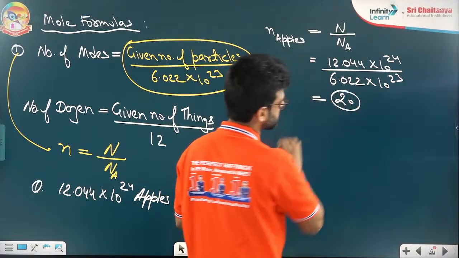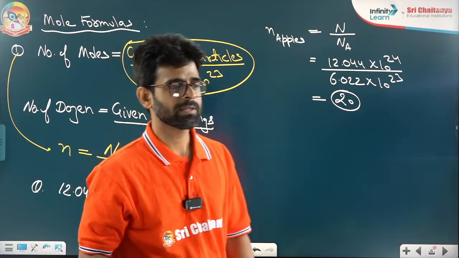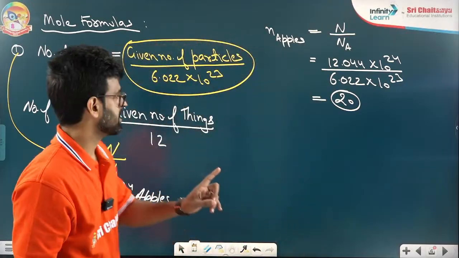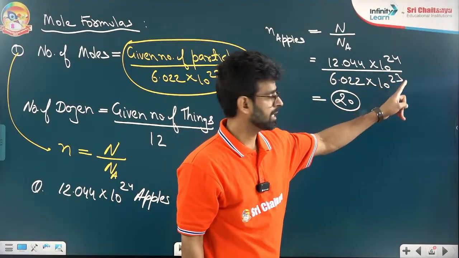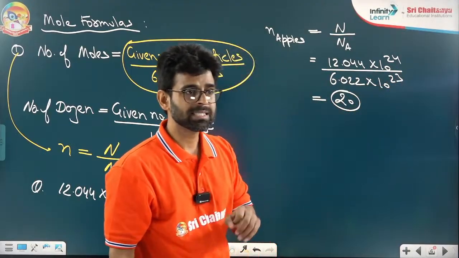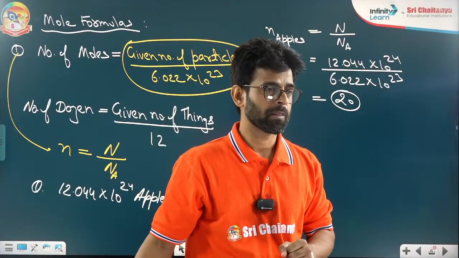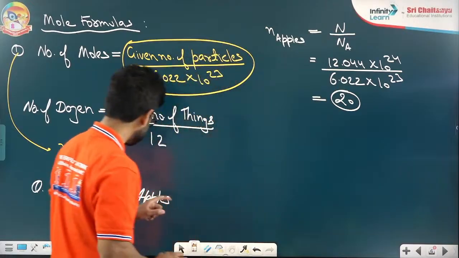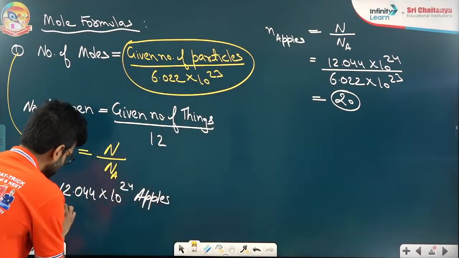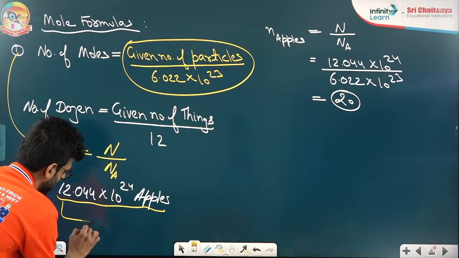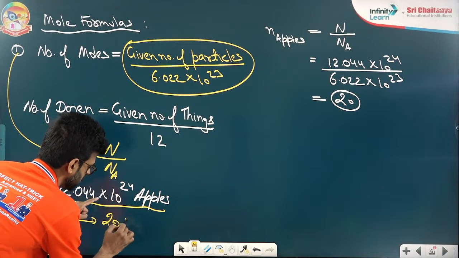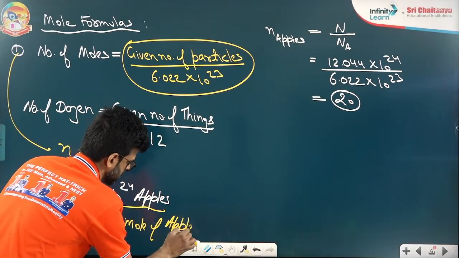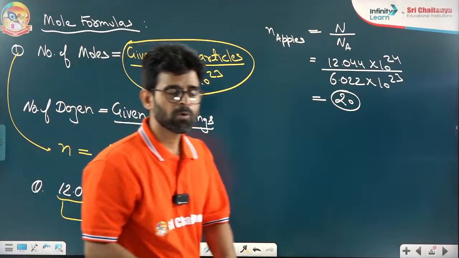20. Yes, 20. Some are saying 2. No, better to see the powers. I gave 24 here, how much here? 23. This is a difference. Right? There is a difference. Very good. So we have 20 mole of apples. This thing I can write the same thing in short. I can call it as 20 mole of apples. So both are same things.